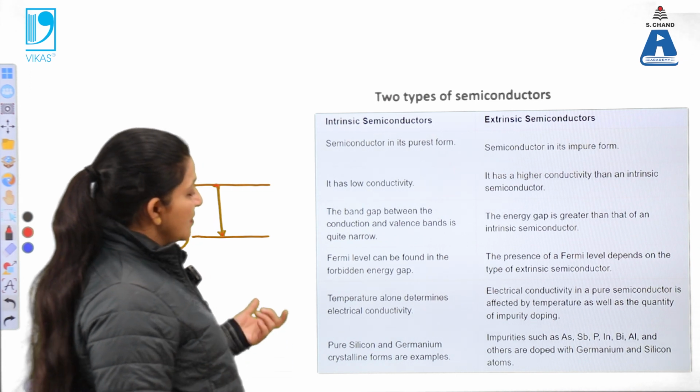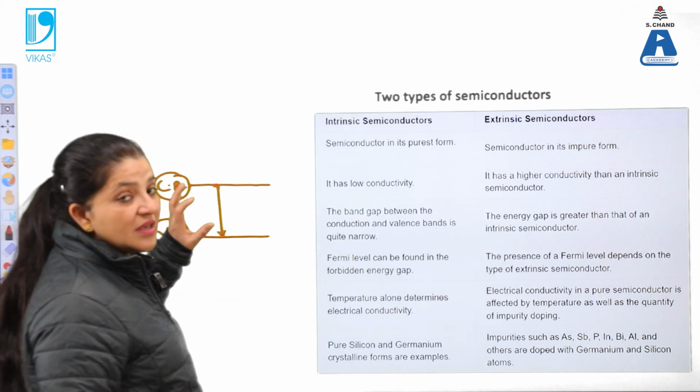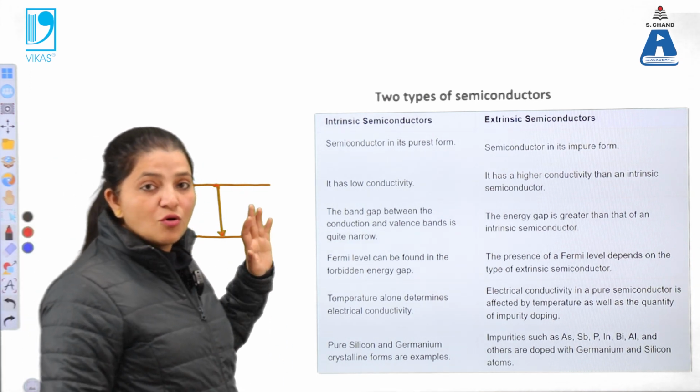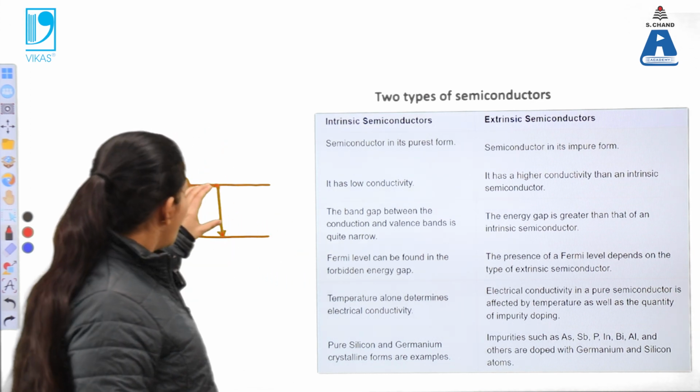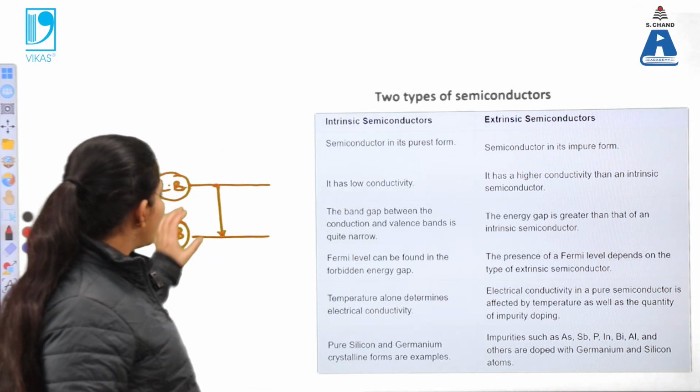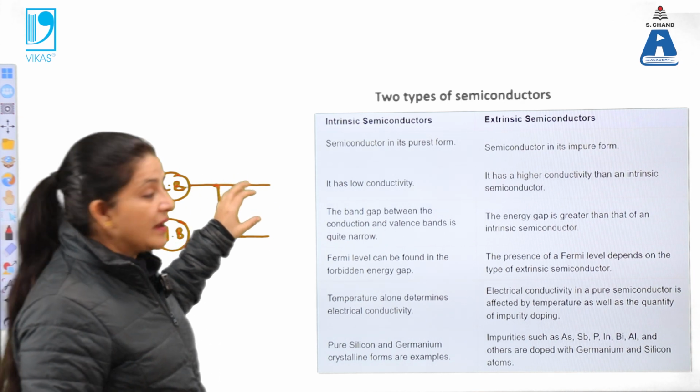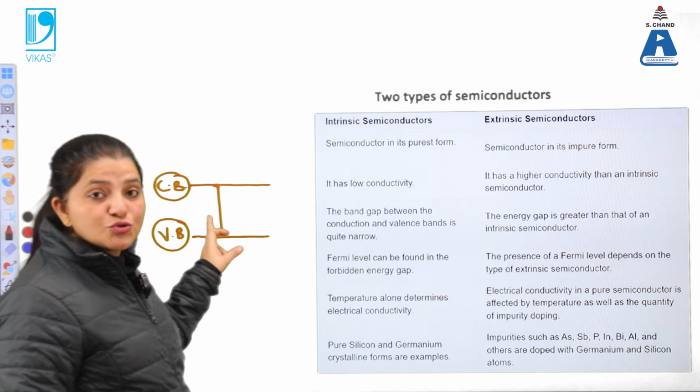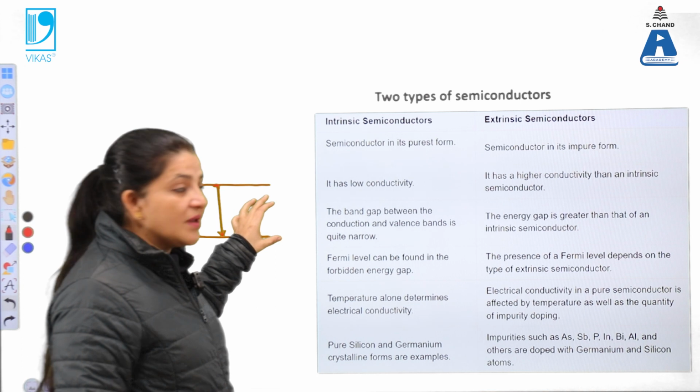Next, the Fermi level can be found in the forbidden energy gap. So what is a forbidden energy gap? The forbidden energy gap is where there are no electrons or charged particles lying. You can clearly say that it is the difference between the valence band and the conduction band, the band which lies in between these two is known as the forbidden gap.